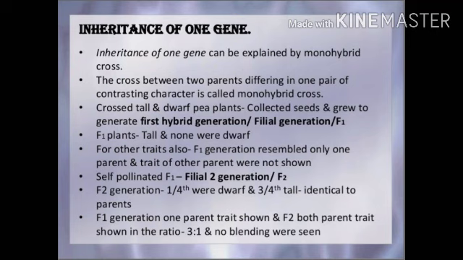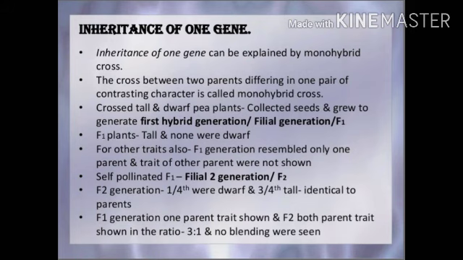Mendel crossed tall and dwarf pea plants, and he collected the seeds and grew them to generate the first hybrid generation, or filial generation, or F1 generation. In the F1 plants, he found all plants were tall, none were dwarf or short. For other traits also, the F1 generation resembled only one parent and the trait of the other parent was not shown.